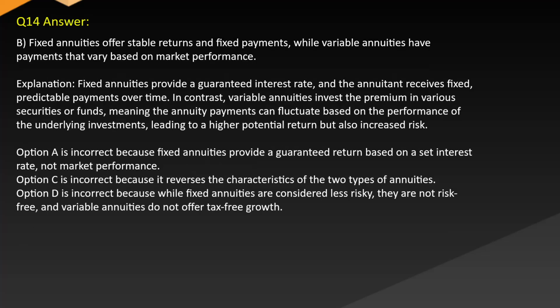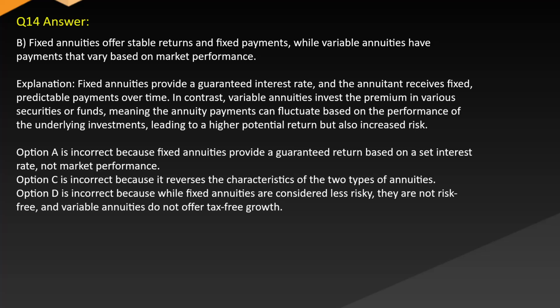Answer: B. Fixed annuities offer stable returns and fixed payments, while variable annuities have payments that vary based on market performance. Explanation: Fixed annuities provide a guaranteed interest rate, and the annuitant receives fixed, predictable payments over time. In contrast, variable annuities invest the premium in various securities or funds, meaning the annuity payments can fluctuate based on the performance of the underlying investments, leading to a high potential return, but also increased risk.